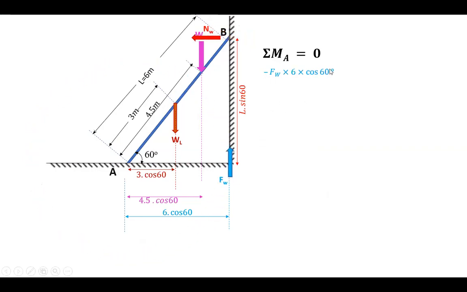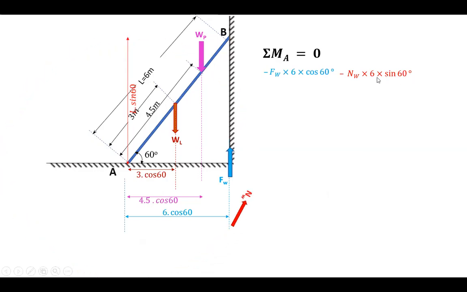Next, let us consider another force, Nw. You can transfer Nw from here to here, so the perpendicular distance will be L sin 60, which is 6 sin 60, and the moment due to Nw will be anti-clockwise, rotating in the anti-clockwise direction. The perpendicular distance is L sin 60, therefore Nw into 6 sin 60, L is 6.